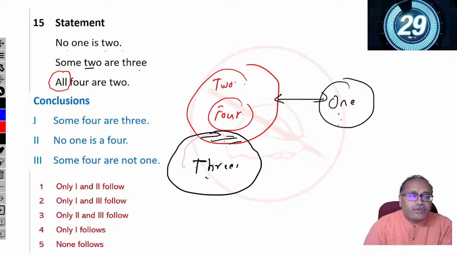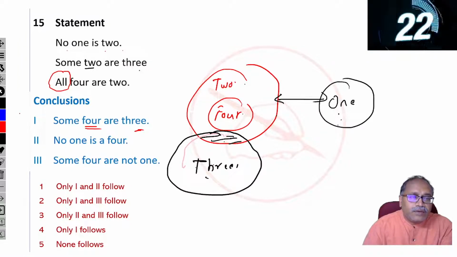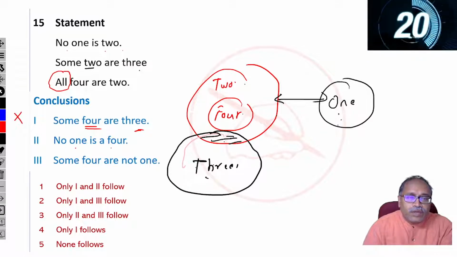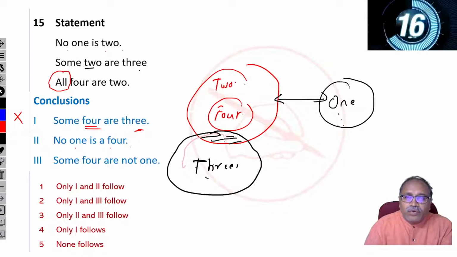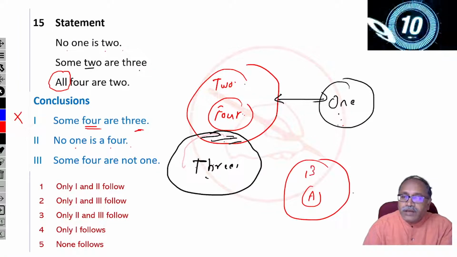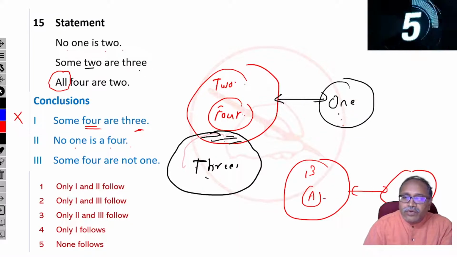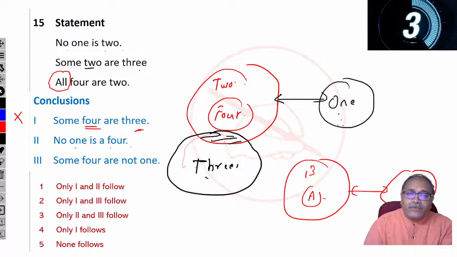Let's see what options we have. Some 4's are 3's: 4 and 3, no connection. Remove it. No 1 is 4. Yes, that's right. If all A's are B's and no B is C, then obviously no A is C. Same way, no 4's are 1's.